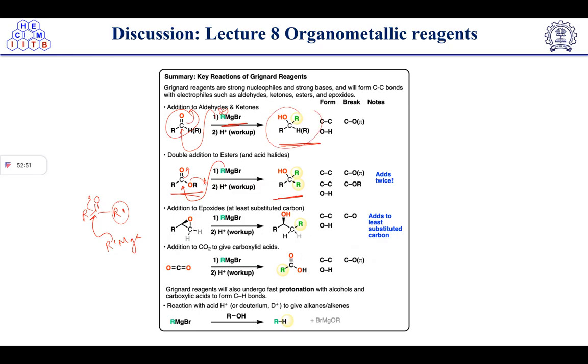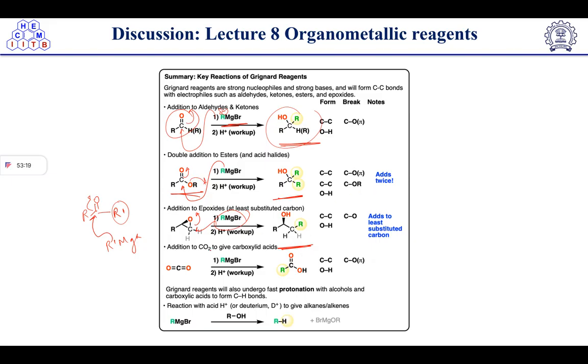Now talking about epoxide opening, the Grignard reagent is also used in epoxide opening. It will always prefer the less hindered side, because of the bulky group. So it will attack from the less substituted side and epoxide opening will take place, and the alkoxide will take a proton in workup, because the nucleophile is very basic, so that's why it will form the alcohol.